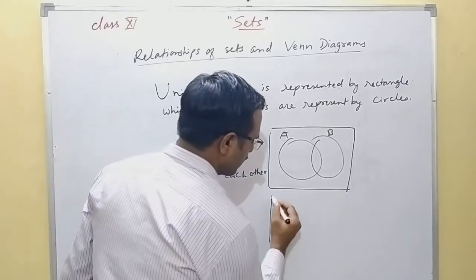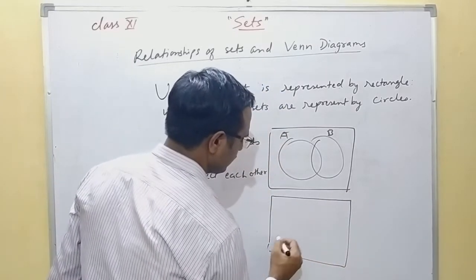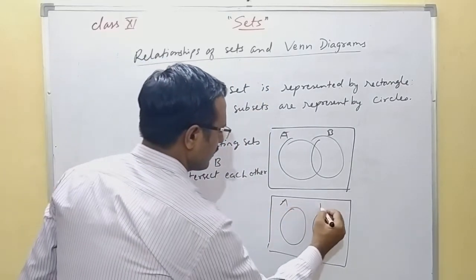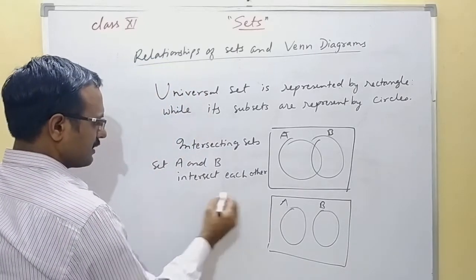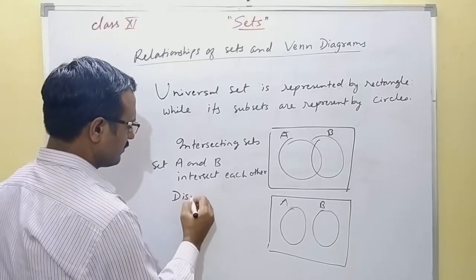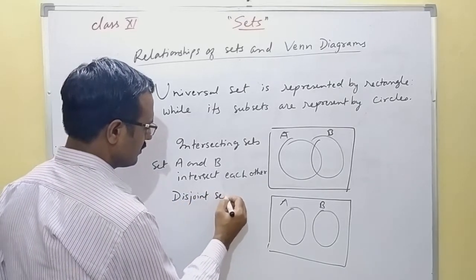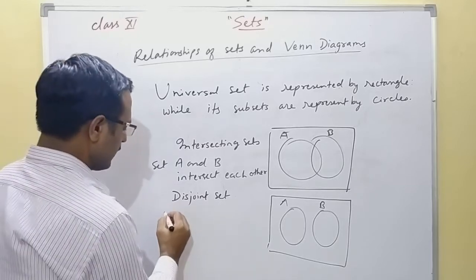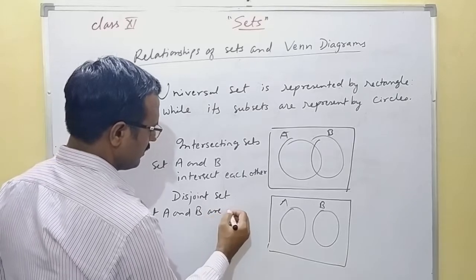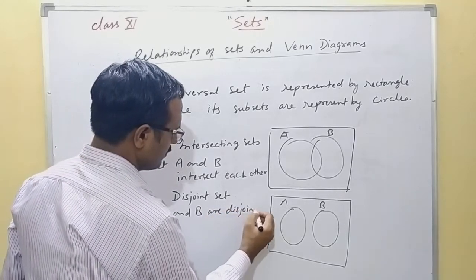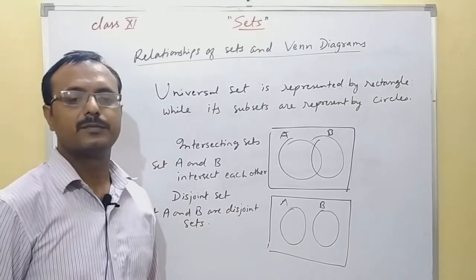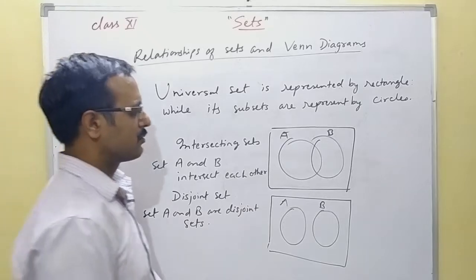If a diagram is drawn like this, you can see here this type of sets are disjoint sets. Sets A and B are disjoint sets. Now you can also have sets like this.